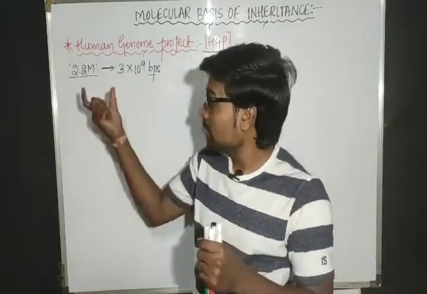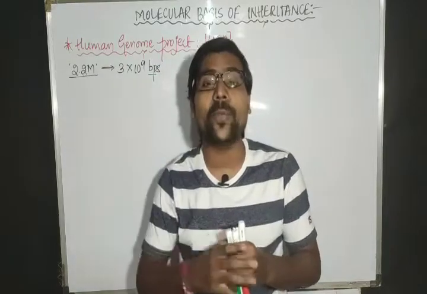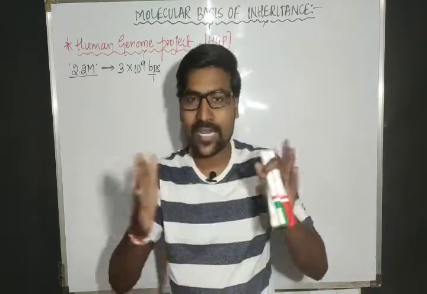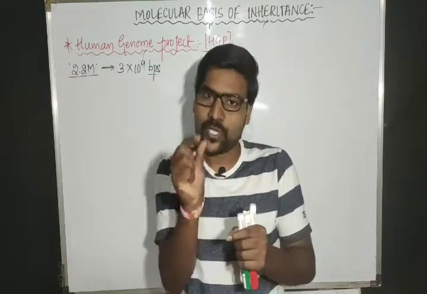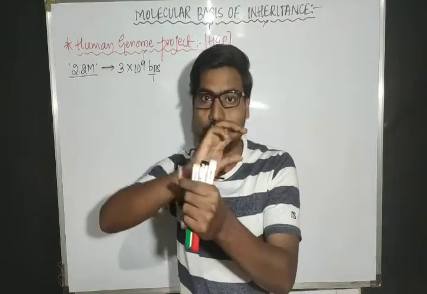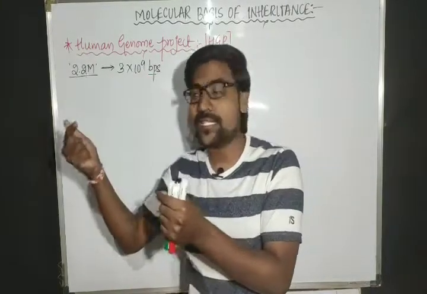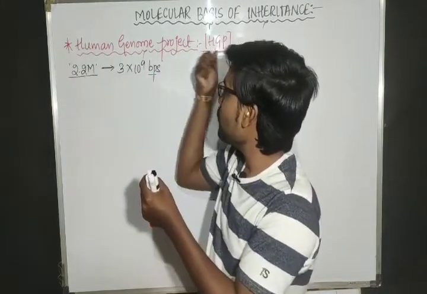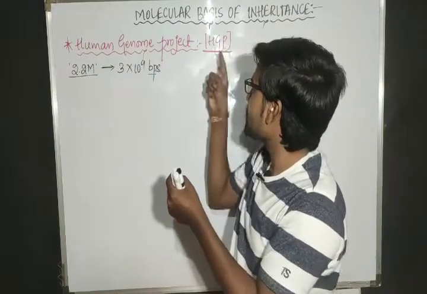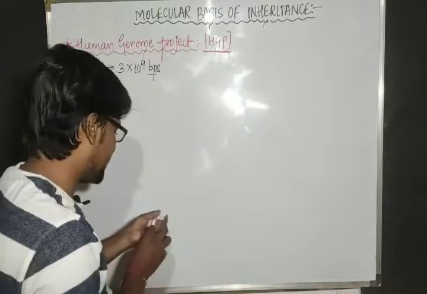And this entire knowledge about the sequencing of a human DNA, I will call it sequencing. Sequencing means which base pair is first, next base pair, third base pair, fourth base pair on the DNA. Such kind of base pair sequences we can easily study by this huge project, the Human Genome Project, or simply we will call it HGP. So let me clarify it once again.